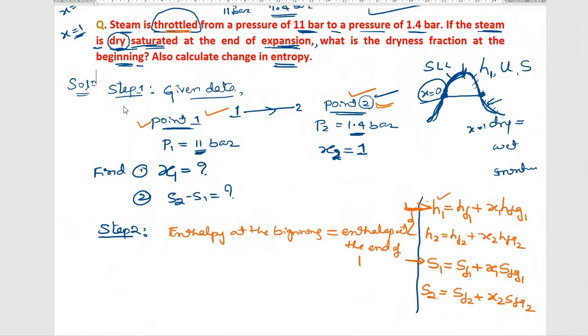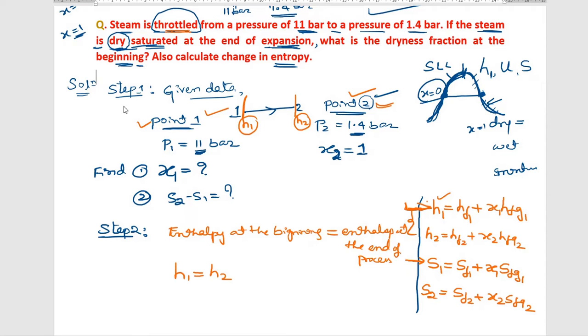Keep in mind, this is a line you must remember. Let us consider that at the beginning of the process the enthalpy is H1, and at the end of the process the enthalpy is H2. So H1 is equal to H2.